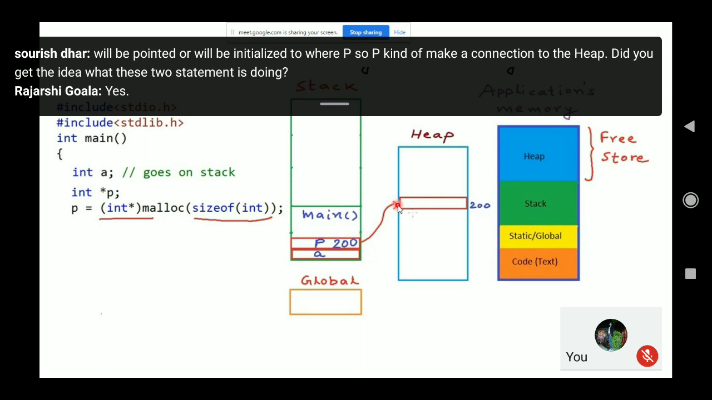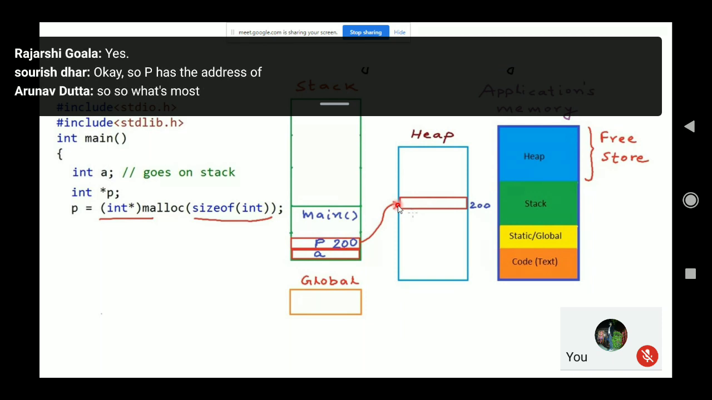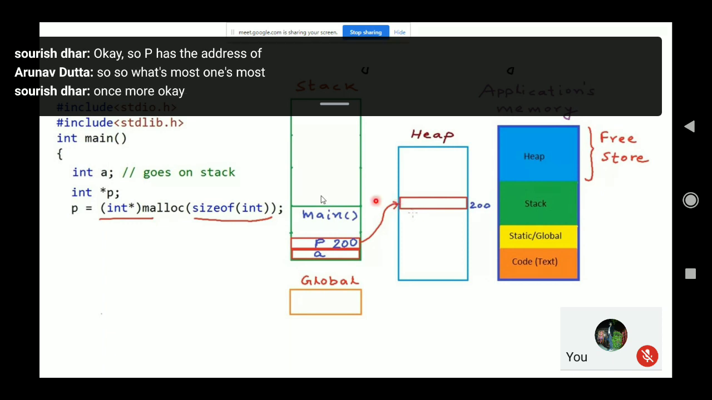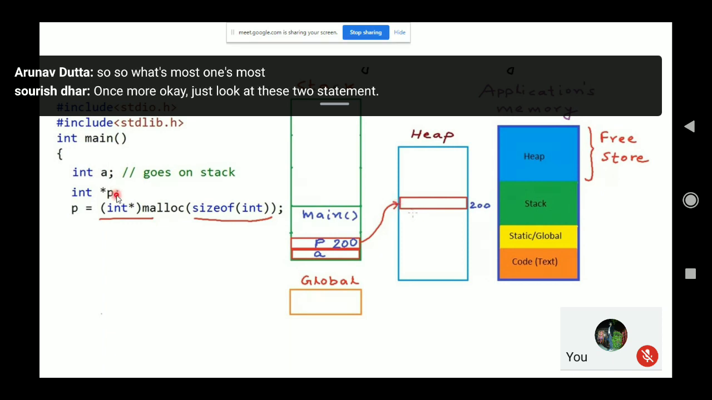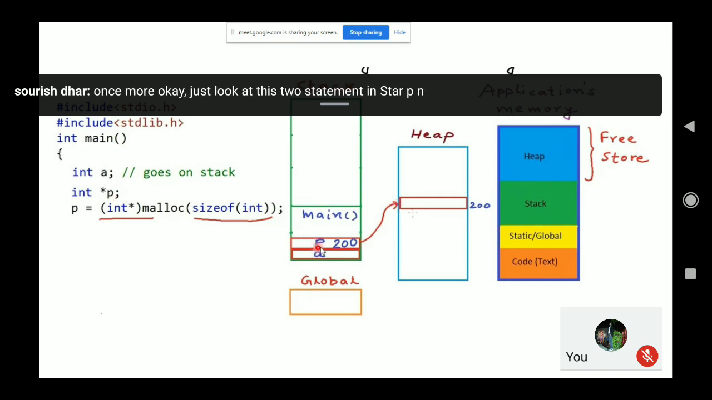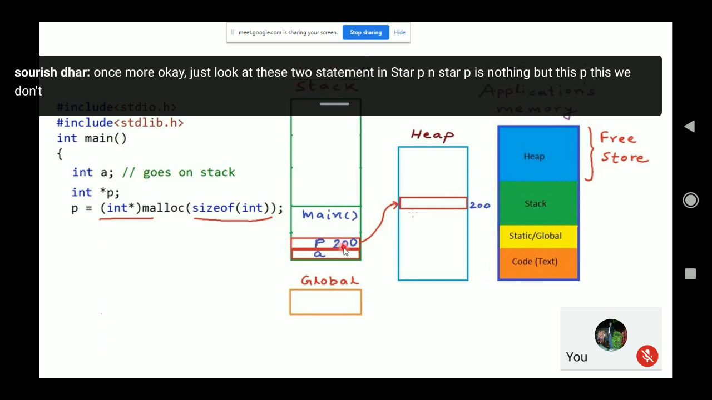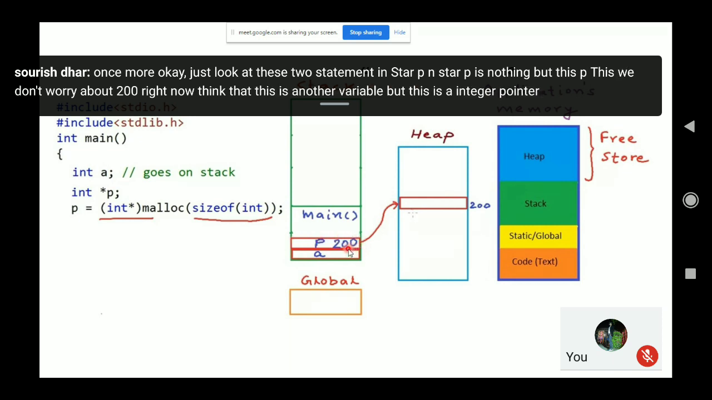Once more, sir? Okay. Just look at these two statements. Int star P is nothing but this P. Don't worry about 200 right now. Think of it as another variable, but this is an integer pointer variable, or pointer to an integer variable.